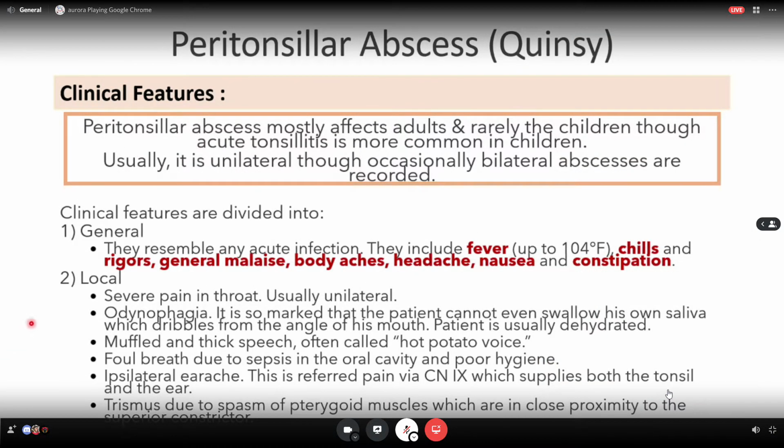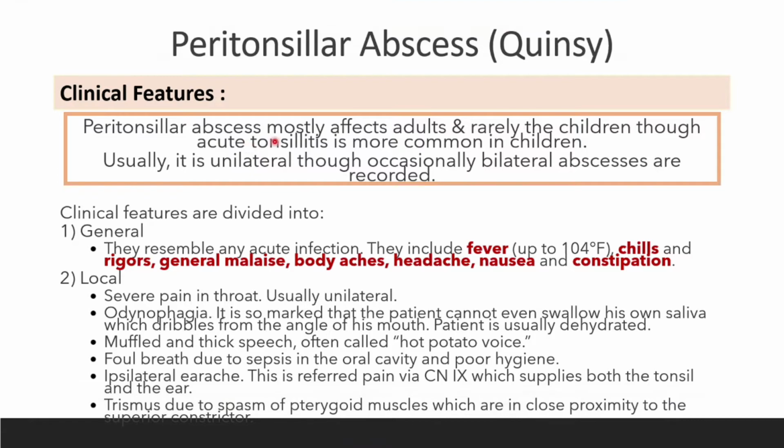And then yes, peritonsillar abscess mostly affect adult and rarely in the children. Walaupun acute tonsillitis ni more common in children, okay. Usually it is unilateral, though occasionally it can be bilateral abscess. Okay. Clinical features dia generally they resemble any acute infection: fever, 40 Celsius, 39. Chills, rigor, general malaise, body ache, headache, nausea and constipation, okay.